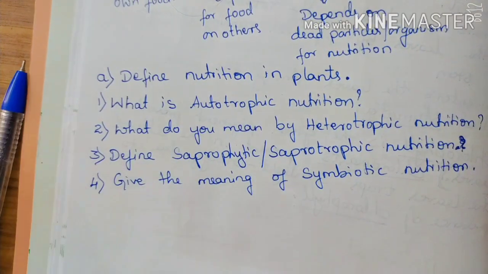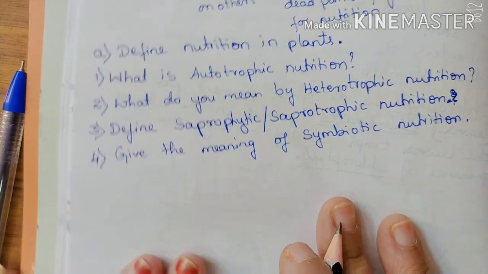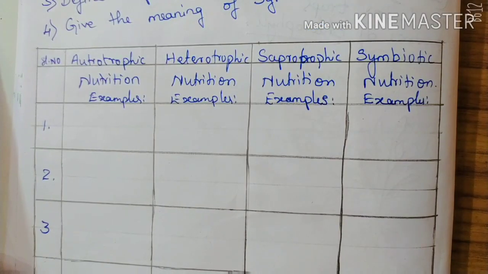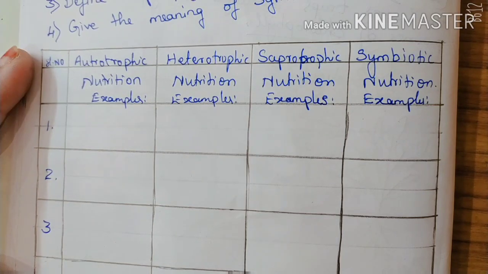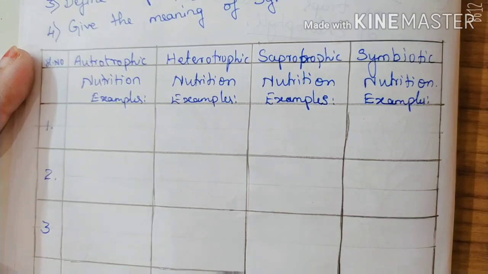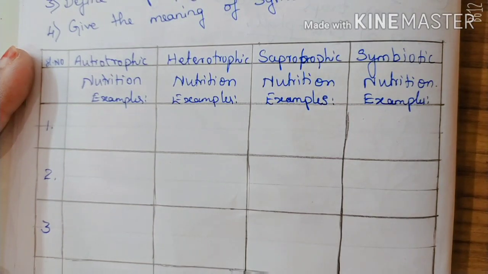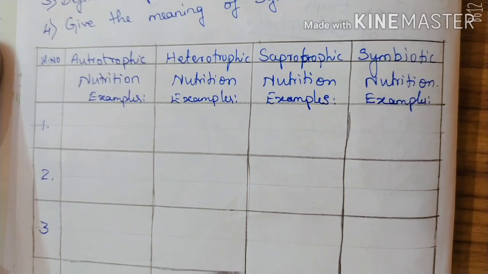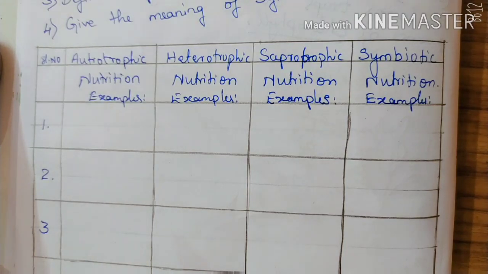We'll start in the form of a column. We will make a table with 5 columns and some 5 to 6 rows, where the first column is the serial number, then autotrophic nutrition examples, heterotrophic nutrition examples, saprotrophic nutrition examples, and symbiotic nutrition examples.